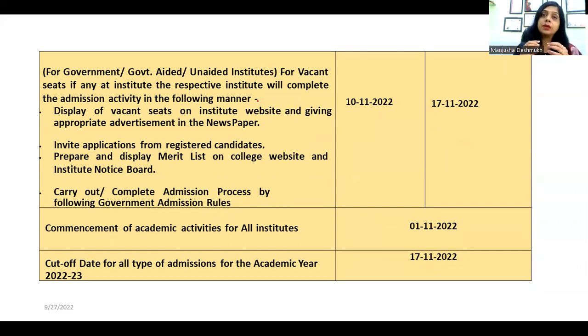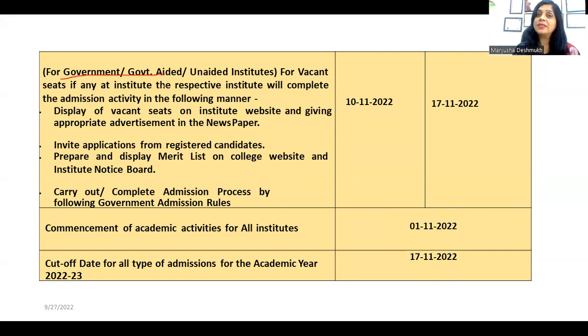This round is not for any private engineering college or private engineering institute. If there are some vacant seats after CAP round 3, then those few vacant seats will be filled by the institutes themselves.